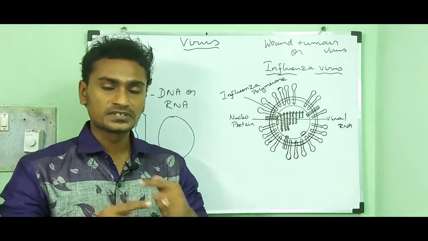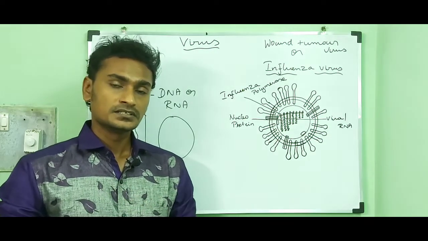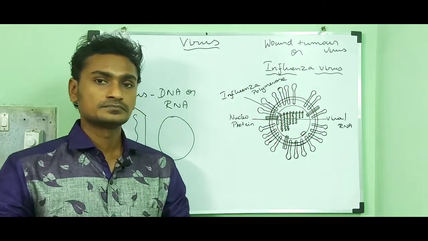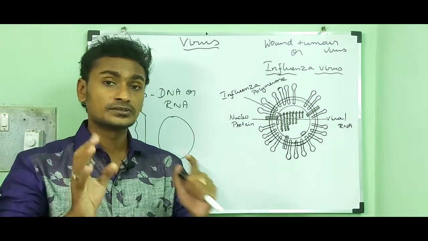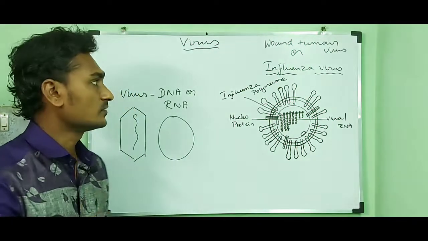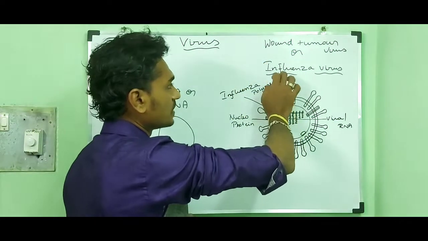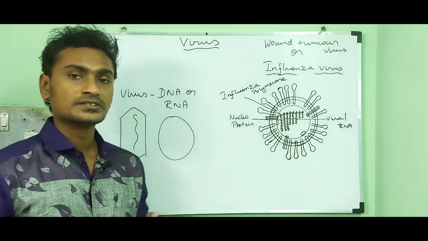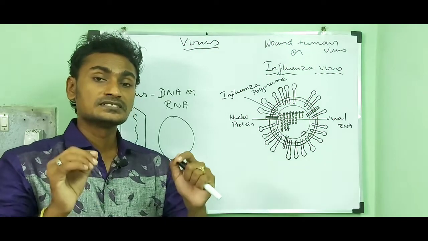Once again, I repeat that statement. Normally, the nucleic acids are present in a single unit, but in the case of wound tumor virus or influenza virus, the nucleic acids are present in segments.